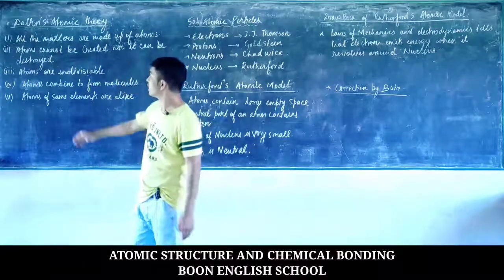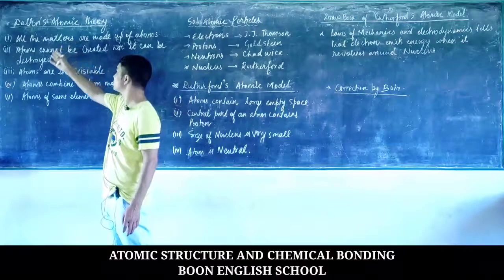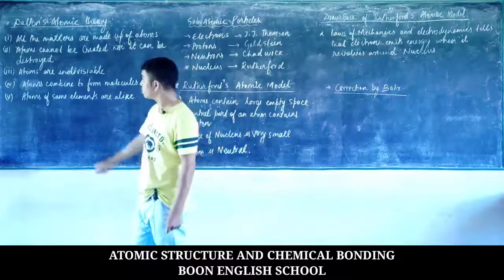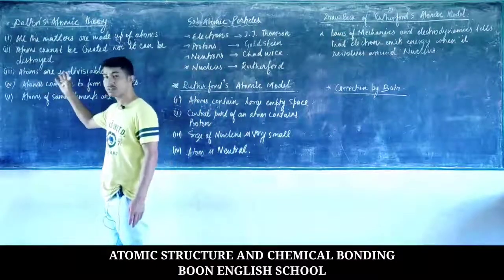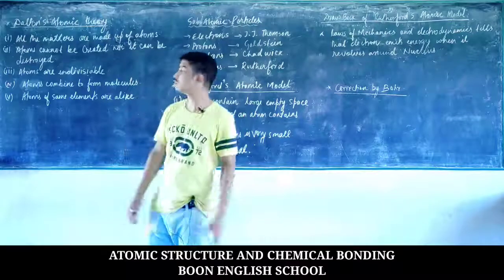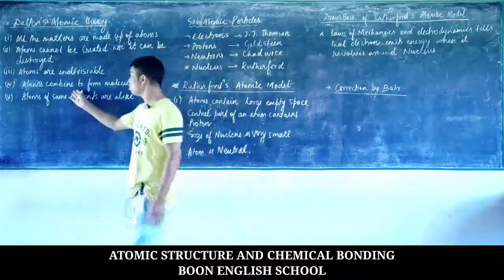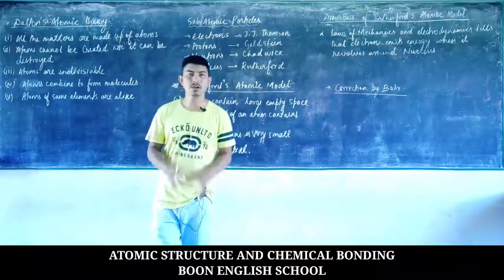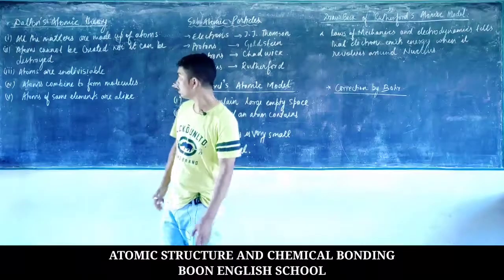He also mentioned that these atoms can neither be created nor destroyed. The third point he mentioned was that atoms are indivisible, that means you cannot divide the atom into smaller parts. The fourth point was that these atoms combine in simple ratios to form molecules.